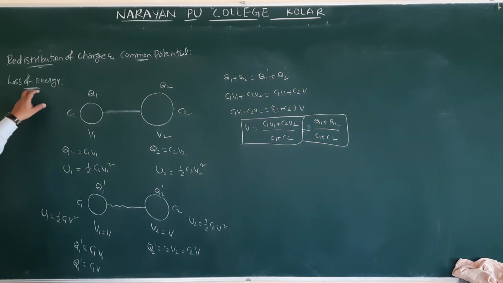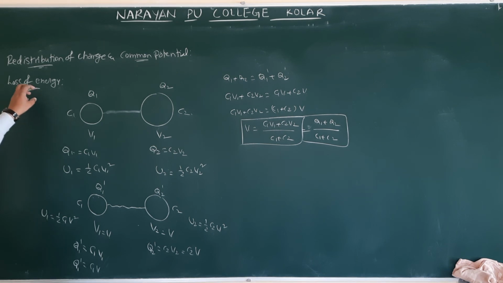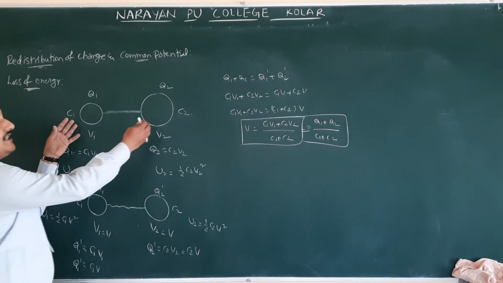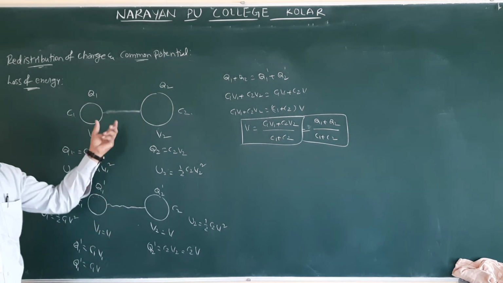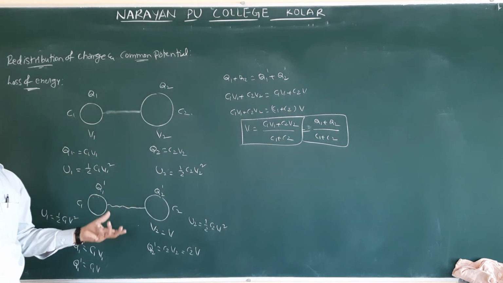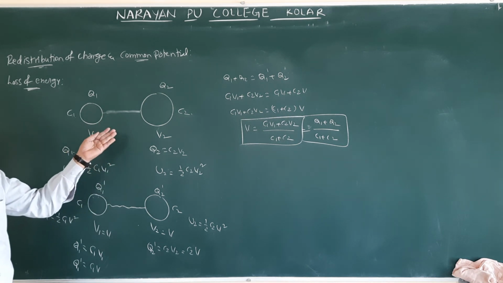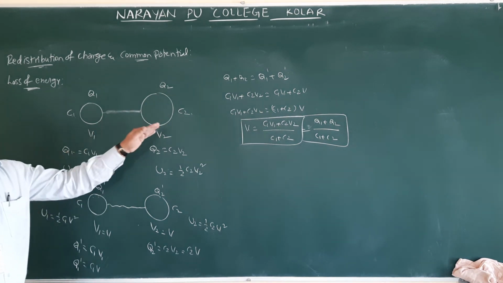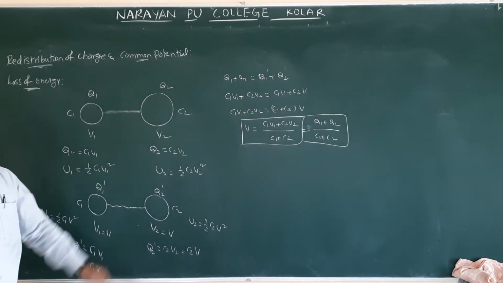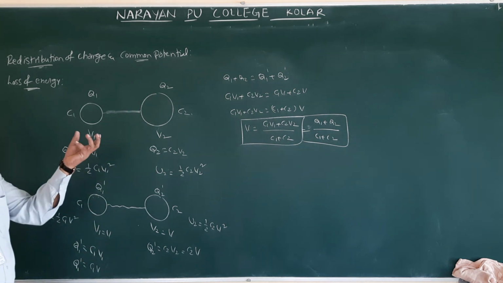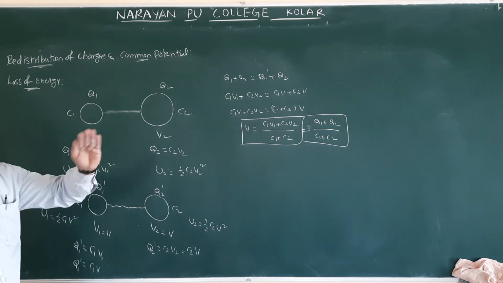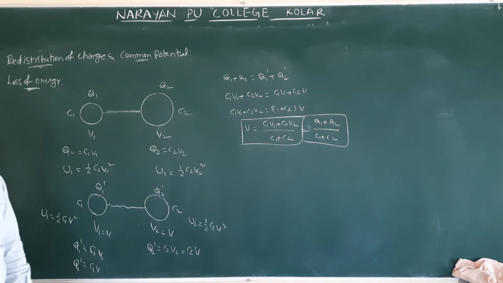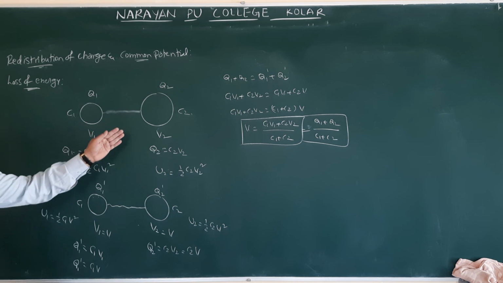So next, loss of energy. What is the loss of energy? Whenever we are connecting two capacitors, charge is going to flow. Whenever it is flowing, it is going to lose some amount of energy. It will lose in the form of heat, in the form of light, like that. Because whenever current flows through a bulb, electrical energy is converted into light energy and heat energy. Same like that, it is going to lose some amount of energy.